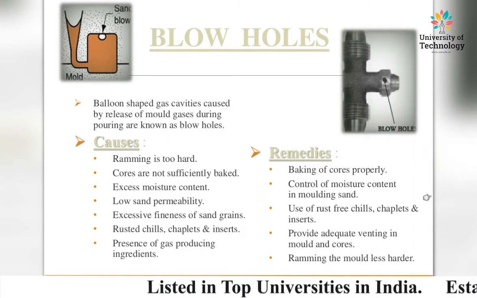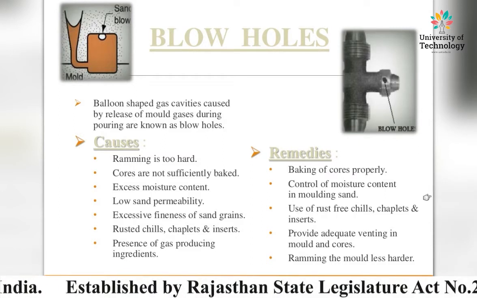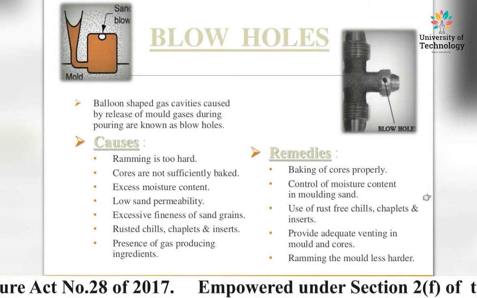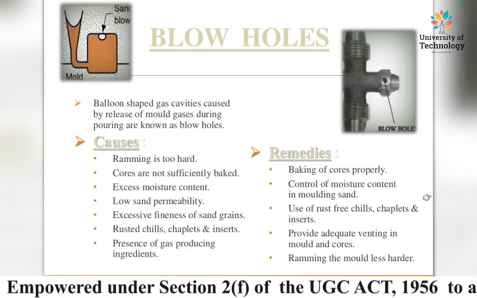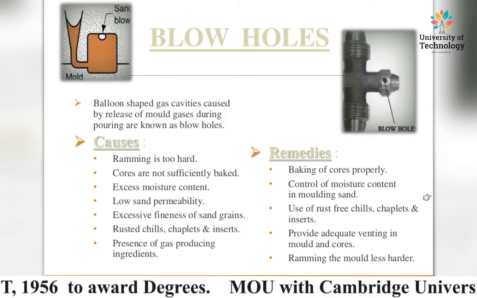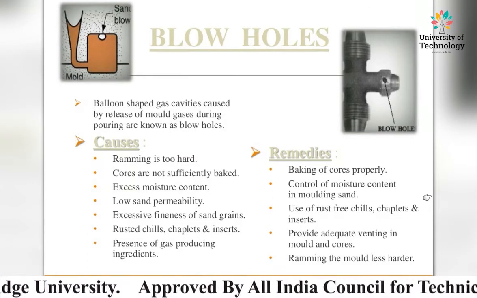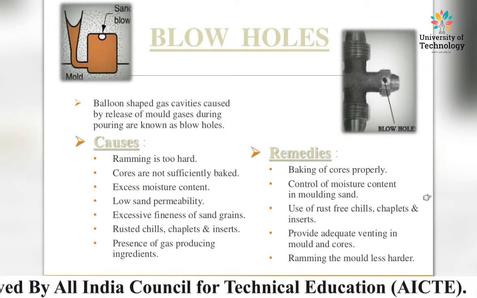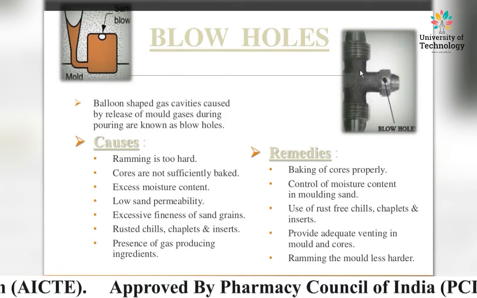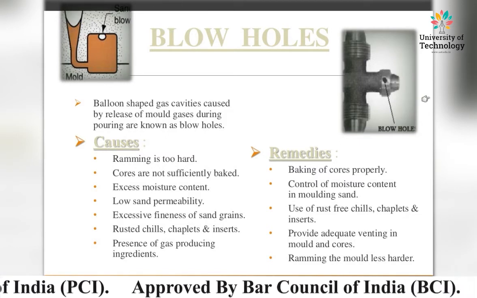The remedies for this defect are backing of cores properly, control of moisture content in the molding sand, use of rust-free chills, chaplets, and inserts, providing adequate venting in mold and cores, and ramming the mold less hard. These are all the remedies for this type of defect. We can see the figure of the blowholes in the particular casting product. You can see here the type of holes known as blowholes, a casting defect.